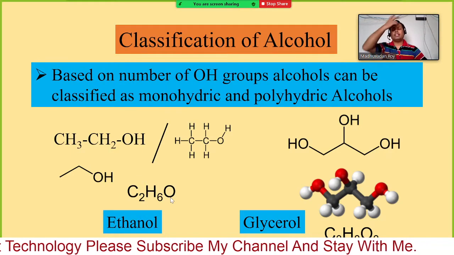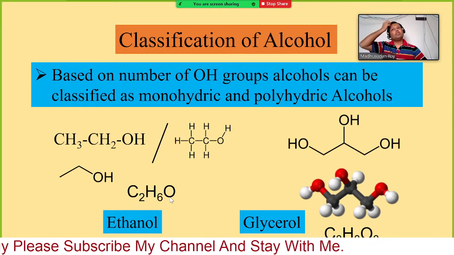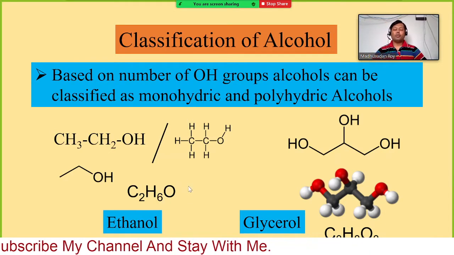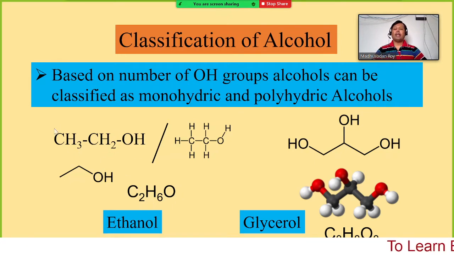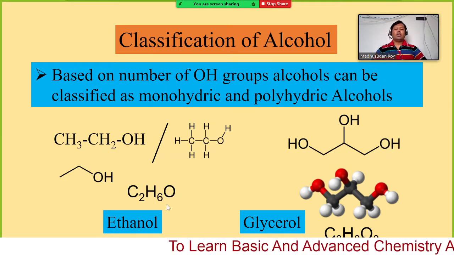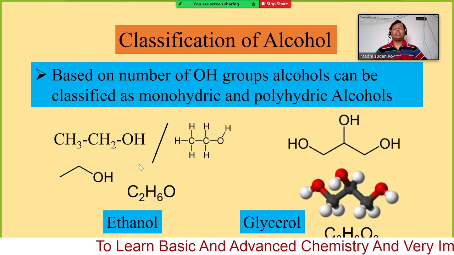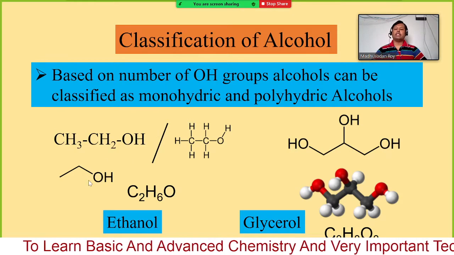Sometimes you may write them, because if we ask how many isomers you have for this, you can easily find at least two isomers, since from this one we can make the alcohol or ether. So these are those types of structure, but most of the time we will use either these three.